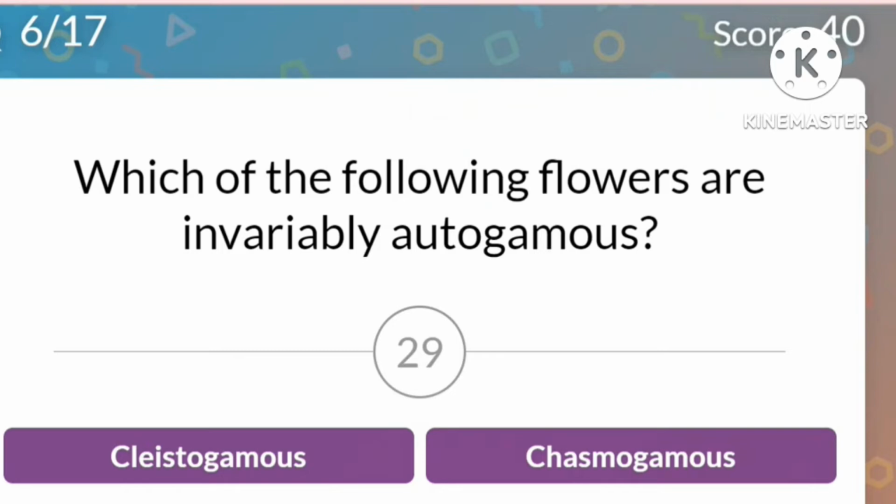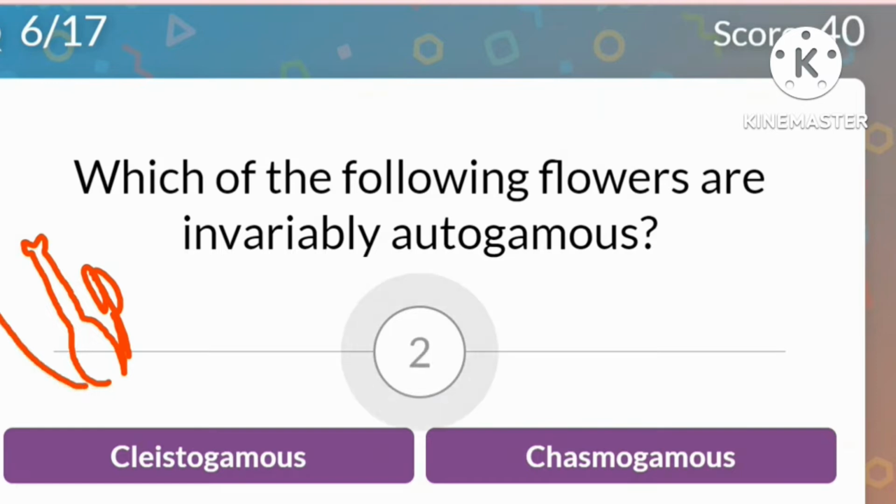It requires. And the answer is correct. Next is, which of the following flowers are invariably autogamous? Means fully autogamous. Means every time self-pollination only will happen. Is it cleistogamous flowers or chasmogamous flowers? Let's see what is cleistogamous and what is chasmogamous. Now, if they are cleistogamous flowers, the stigma as well as the stamens, the pistil, everything will be fully covered. They never open at all. That is cleistogamous.